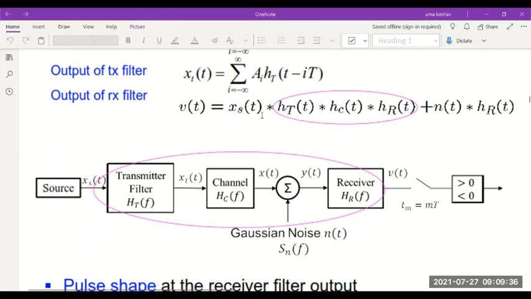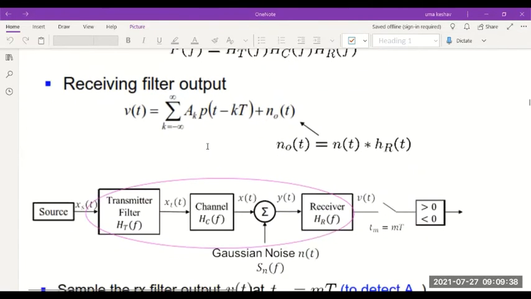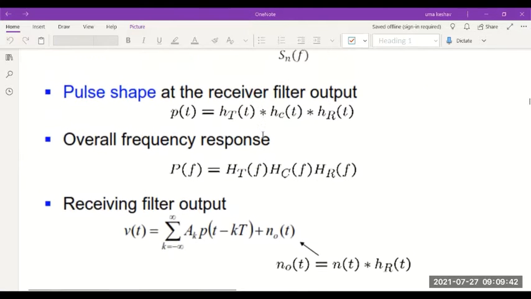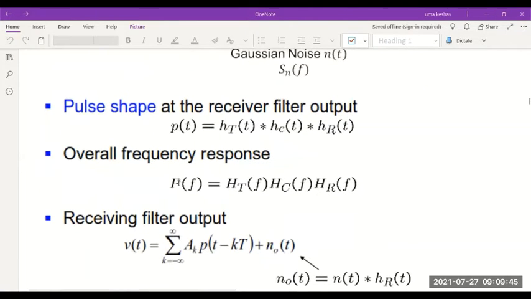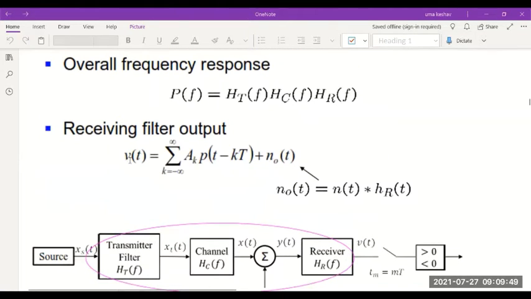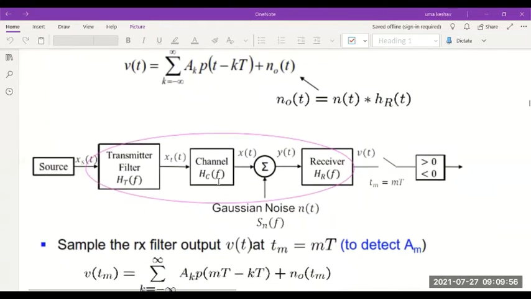And finally, we could prove all this. At the receiver, we considered the received pulse train to be p(t - kT). This is the receiving filter output, v(t). Noise, I told you, we can either consider it or ignore it.